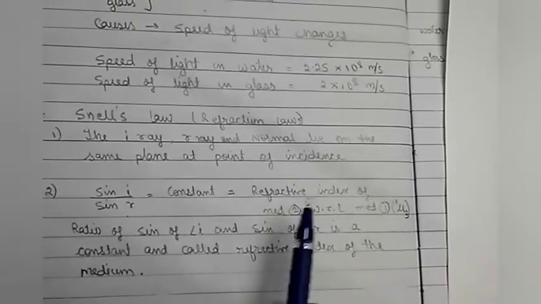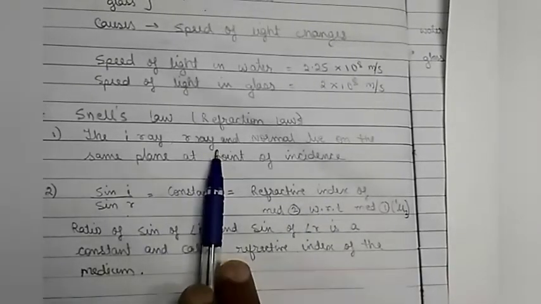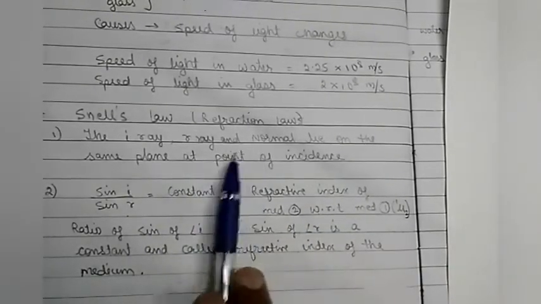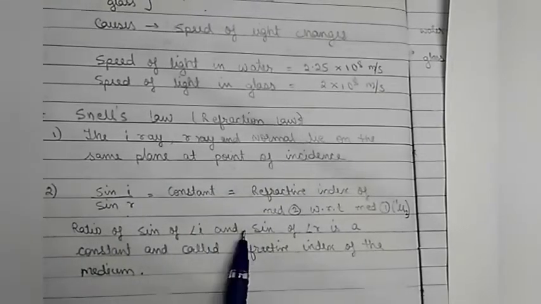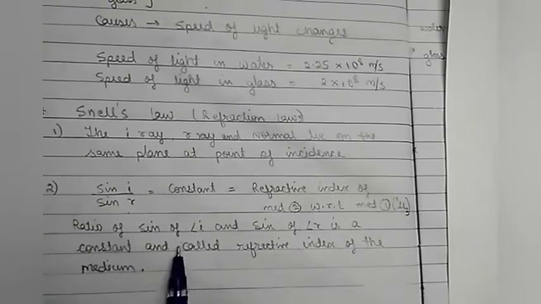So what is Snell's law? The first law is the same: the incident ray, refracted ray and normal lie on the same plane. Second point, the ratio of sine of angle of incidence to sine of angle of refraction is a constant value, and this constant value is called the refractive index of the medium.